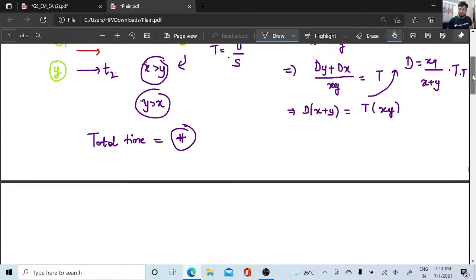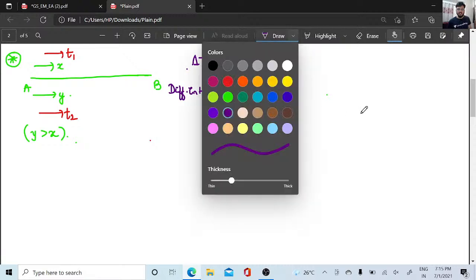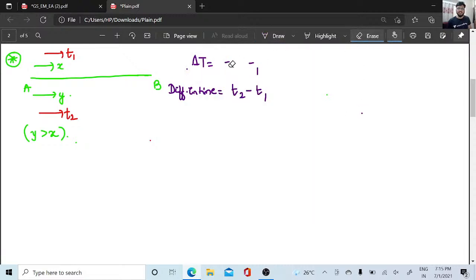When they give you the difference in time, for example, the difference in time of reaching both places was 3 hours, or 4 hours, what is difference in time? Difference in time is always going to be t2 minus t1 here. It can be t2 minus t1 when y is greater than x, and t2 plus t1 when y is less than x. It depends on the speeds. So, what is difference in time?